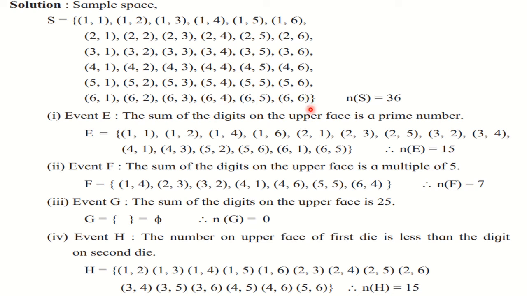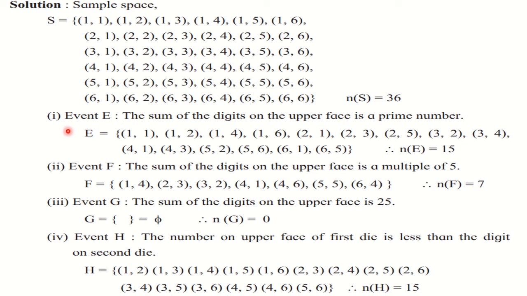And then at the end you will close the curly bracket. Here you will not close curly bracket everywhere. Please note that this is a single set. So in the beginning and at the end you will put the curly bracket. And n of S is equal to what? 36 here. Okay.